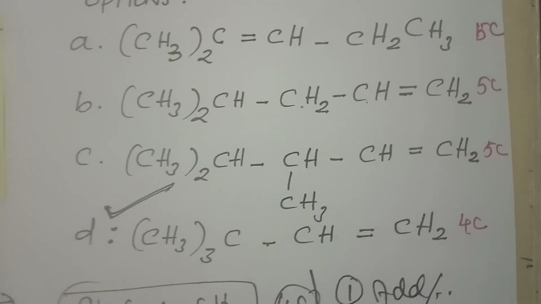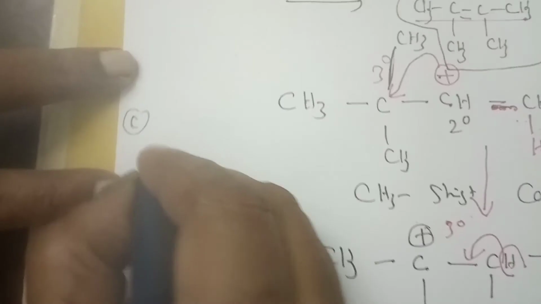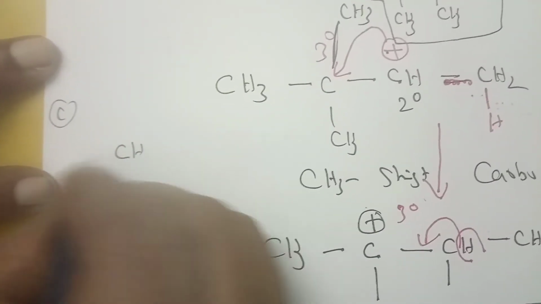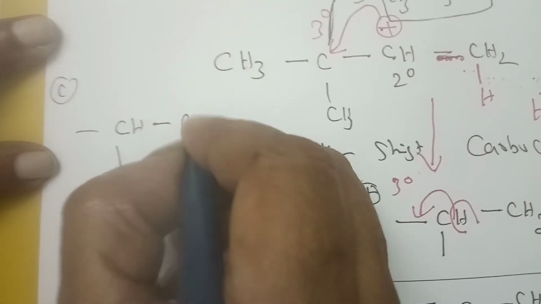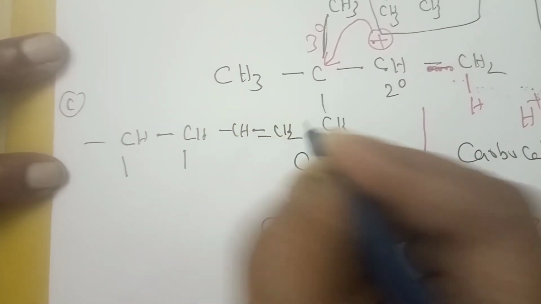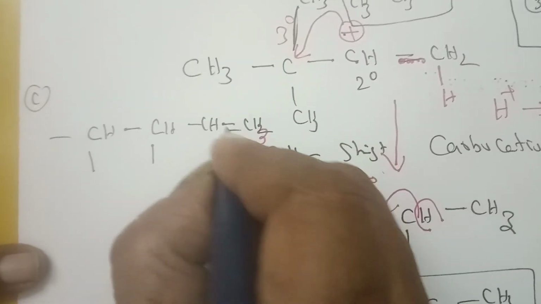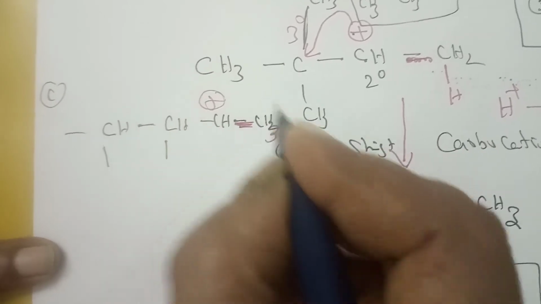For the C, let me do it here itself. Now I am writing for the C: CH and these 2 methyl groups, again CH, 1 methyl group, again CH, double bond CH2. So now we have to manage it. I am putting here again a single bond, formation of carbocation.